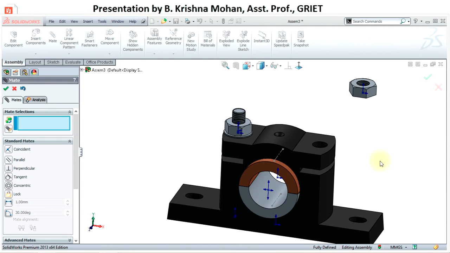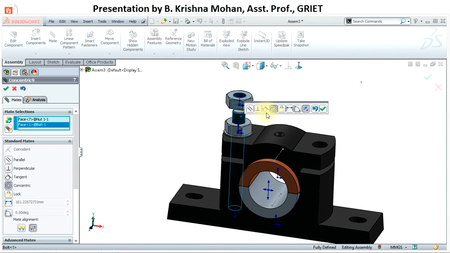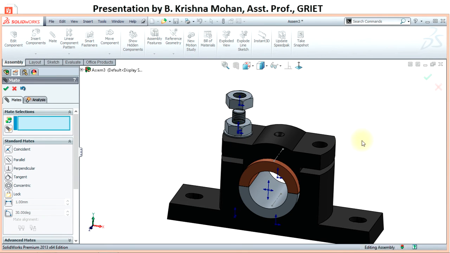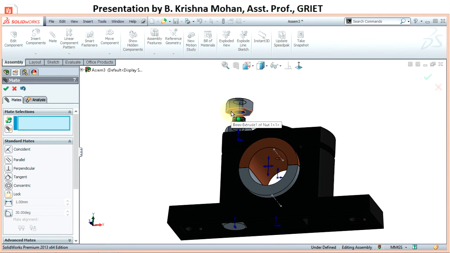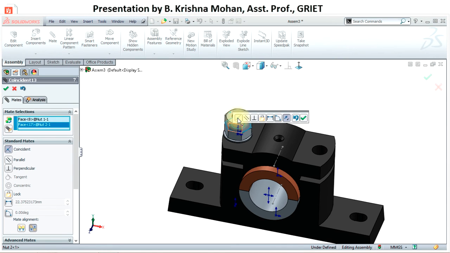Let us fix the second nut. Select the curve surface and the curve surface of the bolt, say concentric, say OK. Then select the flat surface, again the flat surface of the second nut, and say coincident, OK.